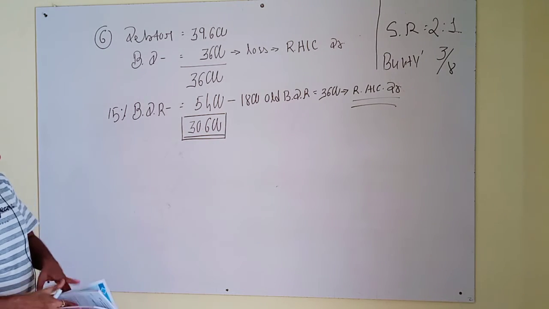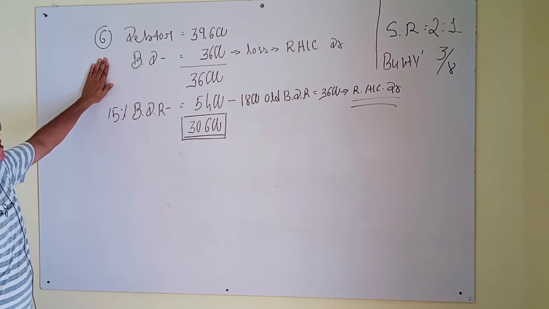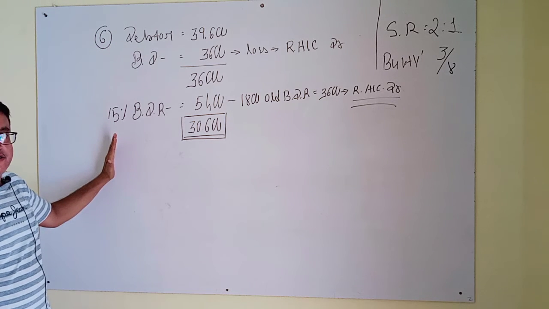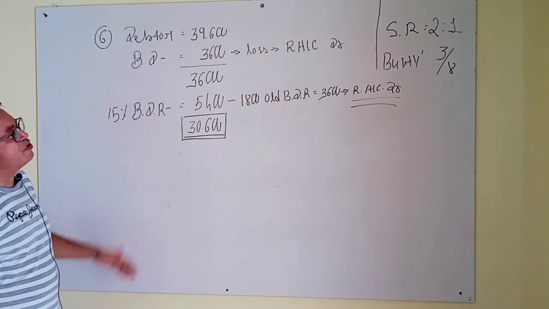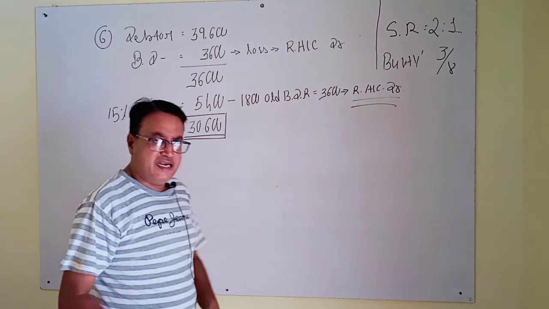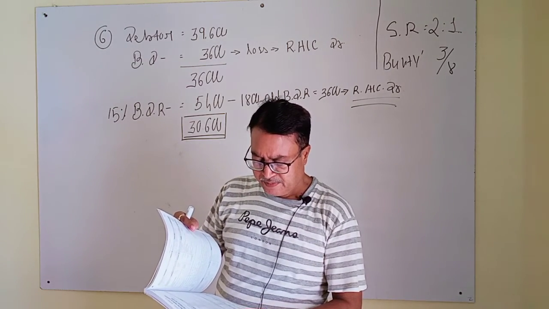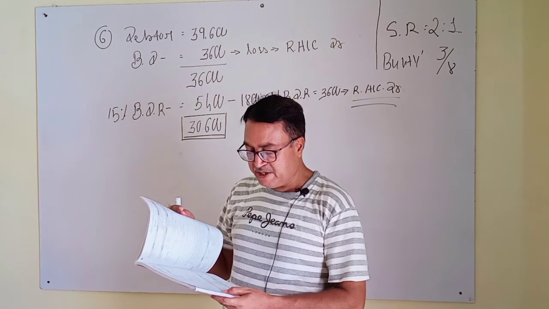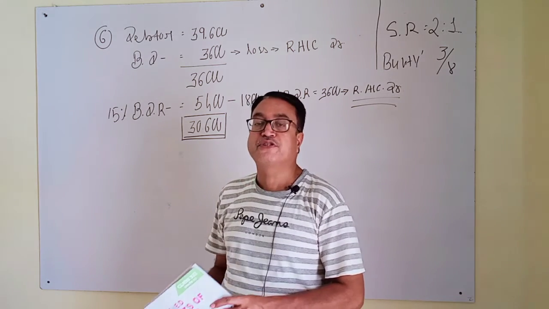See here, this adjustment number 6 is very difficult to understand, so I have given a separate rough calculation here. Any doubt here? Okay. If any doubt, you can call me at any time. Now, adjustment number 7. Market value of investment is 9,000, which is to be recorded in the books.